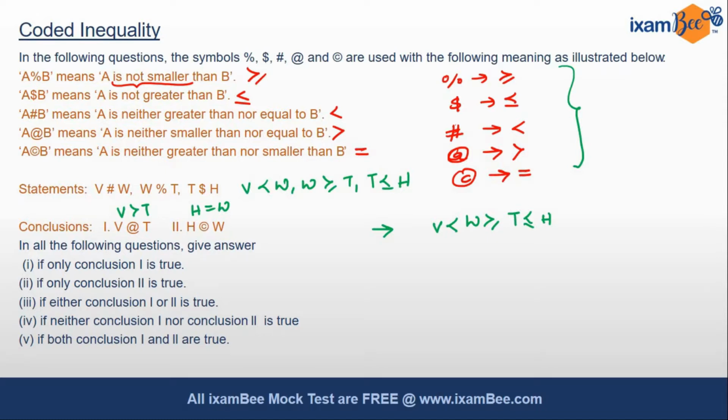The first says V is greater than T. So we are talking about V and T. As you see, the symbols between them are in different directions. Hence, straight away you will mark conclusion 1 as wrong.